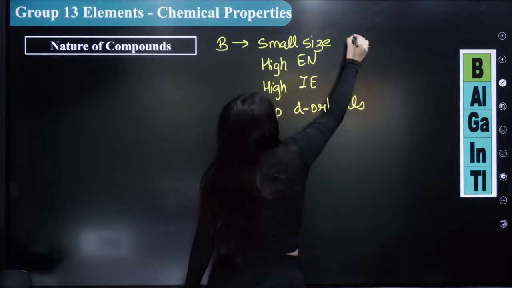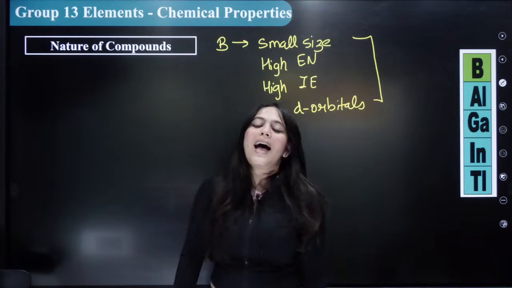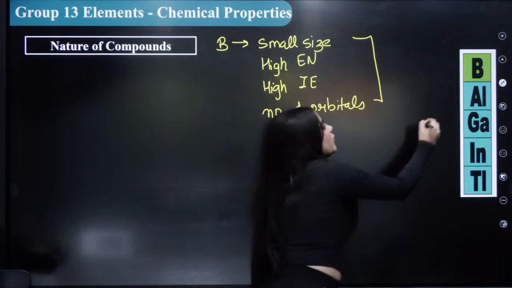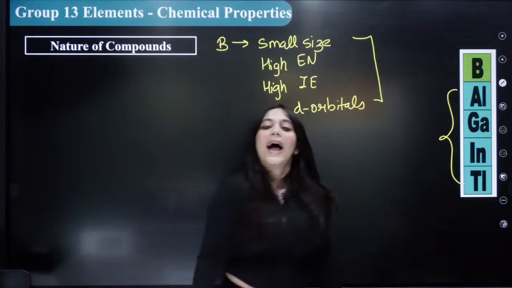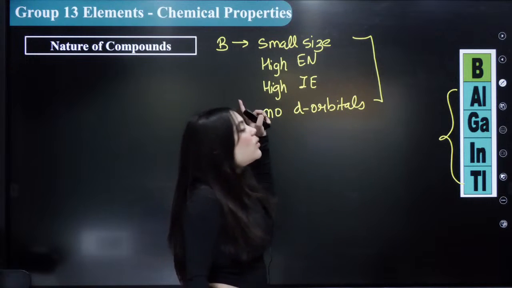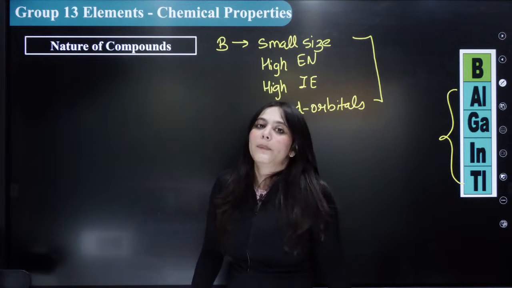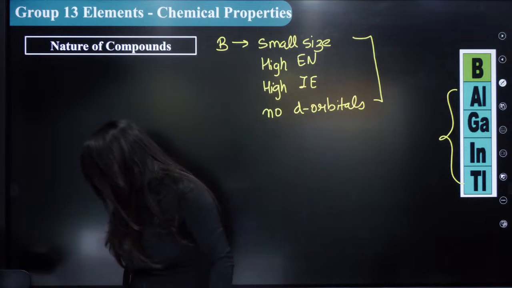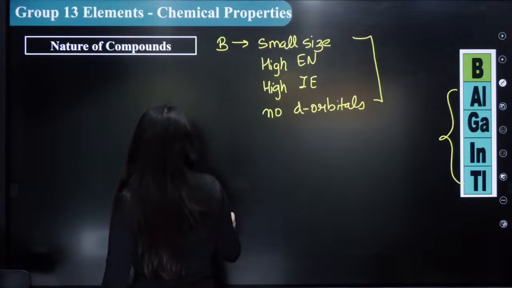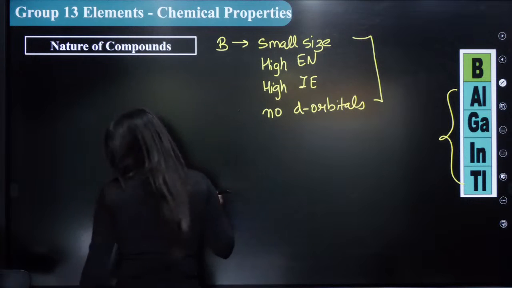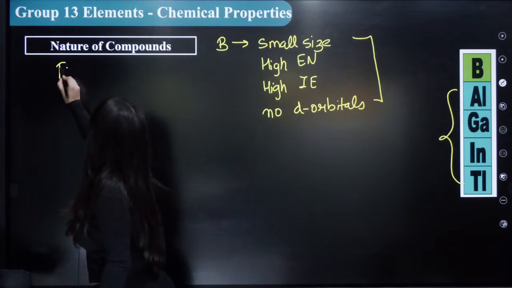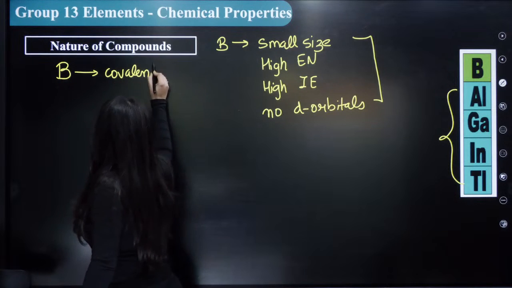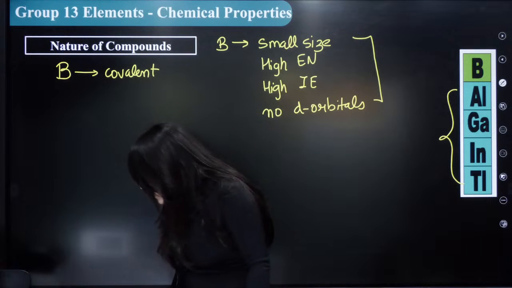So due to all these things, the compounds of boron and the compounds of the rest of the elements are different, because due to these 4 properties, boron shows anomalous properties. Now, the nature of compounds I'm writing here. Boron always forms covalent compounds. The covalent compounds will be formed.